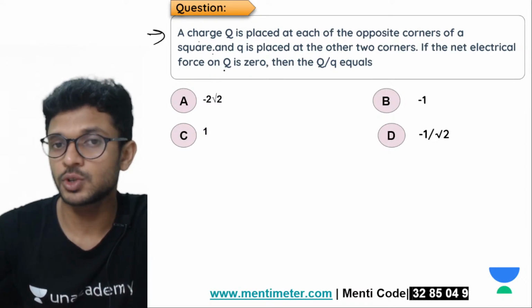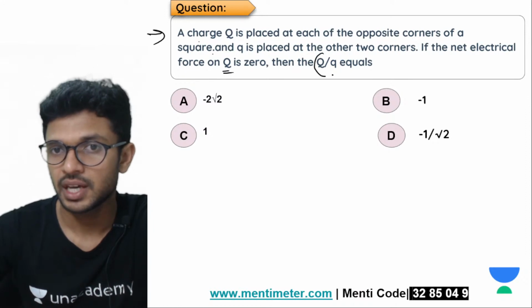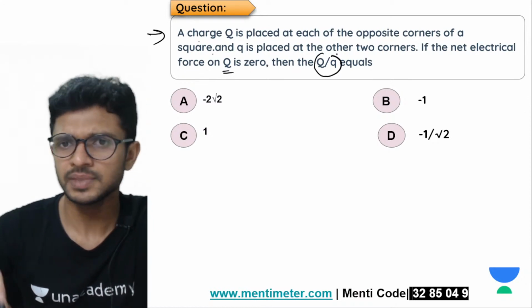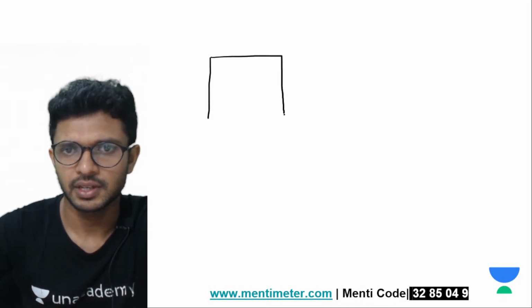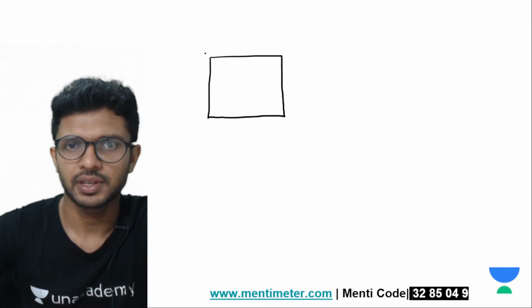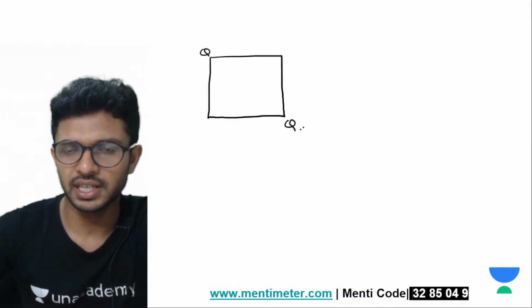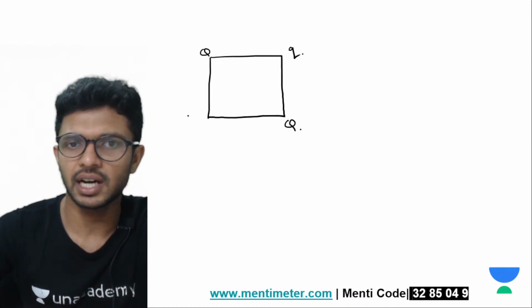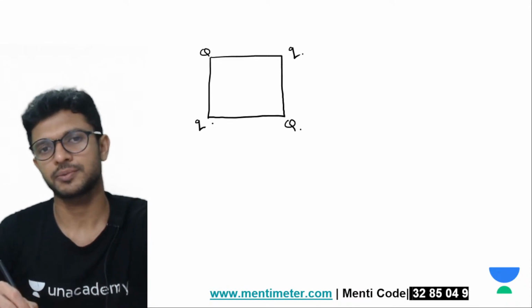If the net electric force on capital Q is 0, then what is this ratio? That's a question, right? Okay. So let us draw the diagram so that we can have a better understanding. So this is our square. On opposite corners we are keeping capital Q and on the other corners we are keeping small q.